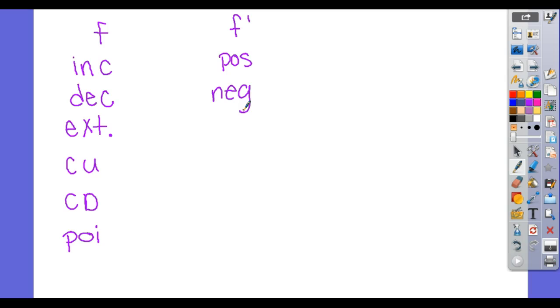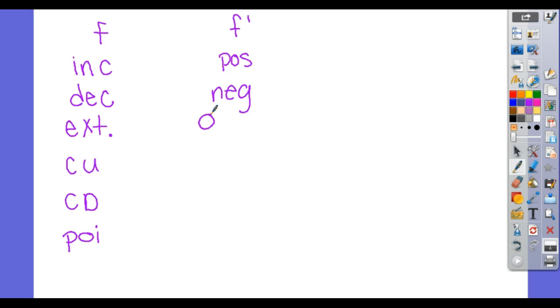What do you think happens at an extrema? Yeah, it's going to be a horizontal slope, which would be 0. Does it make sense if something goes from increasing to decreasing, where it changes as a 0, something would go from positive to negative, you have to cross the zeros? Okay?